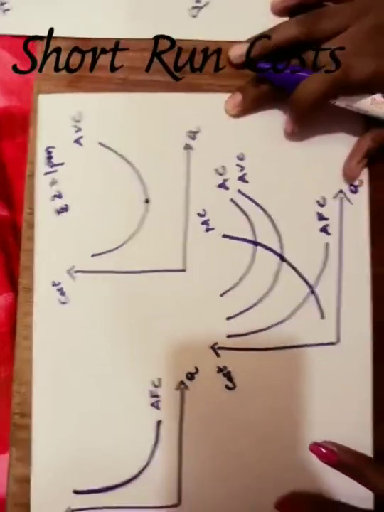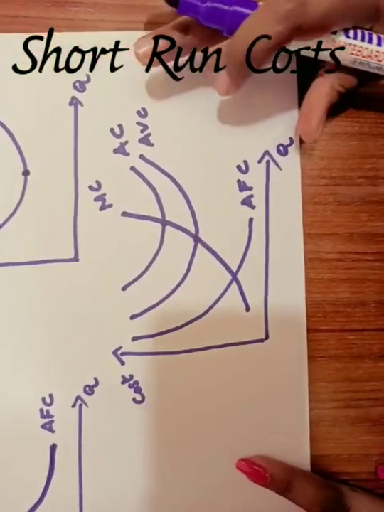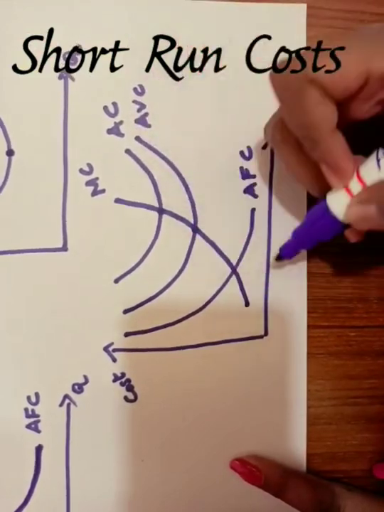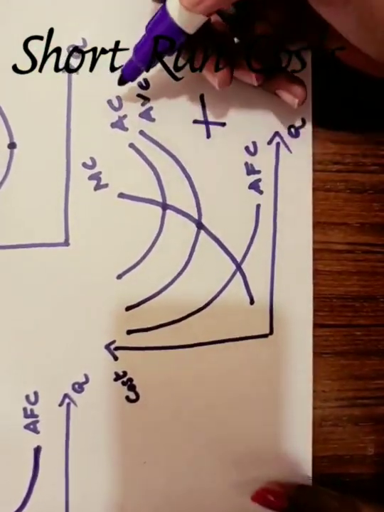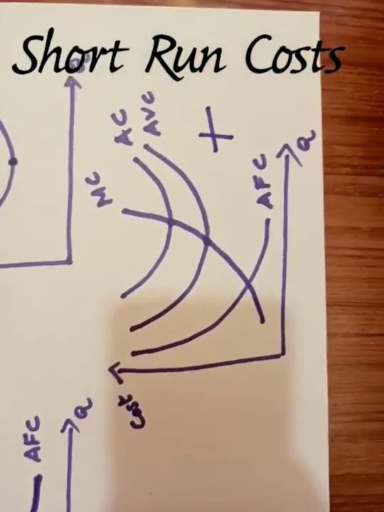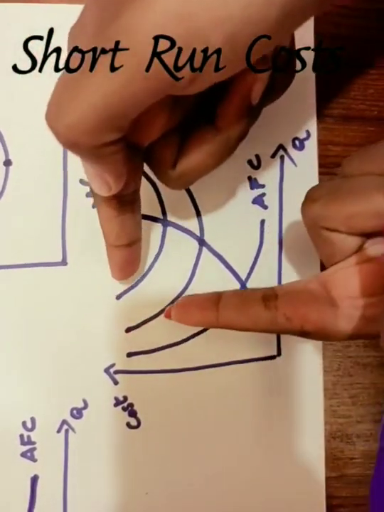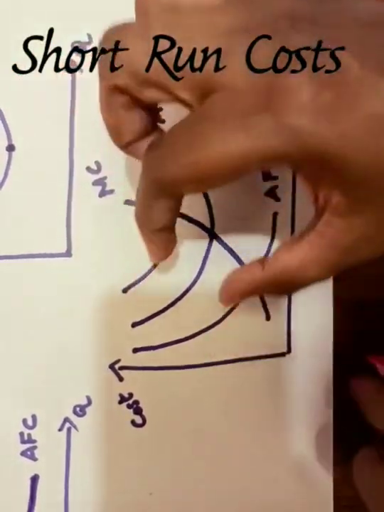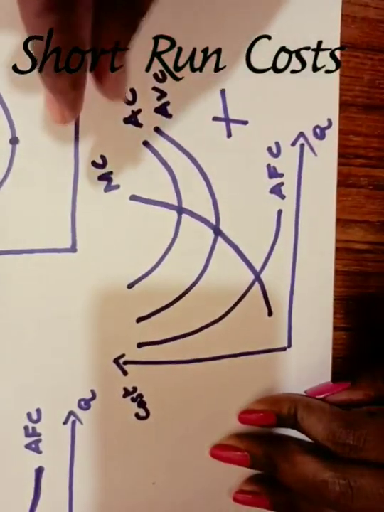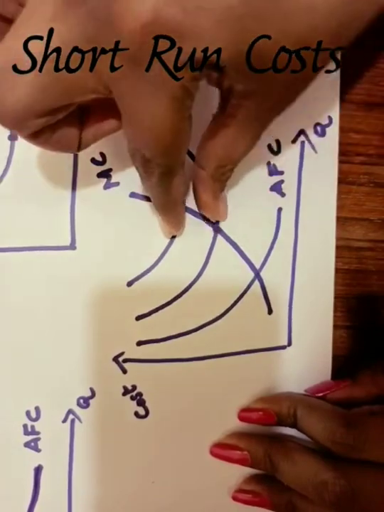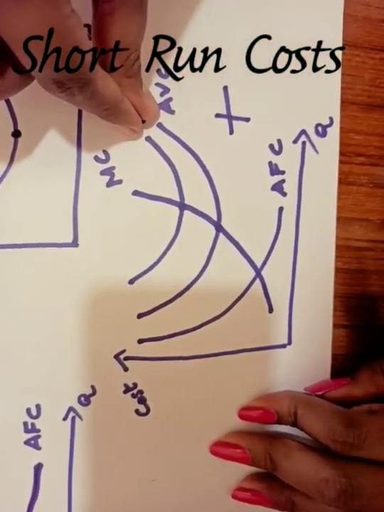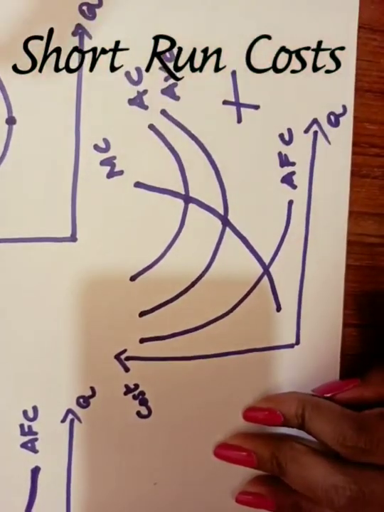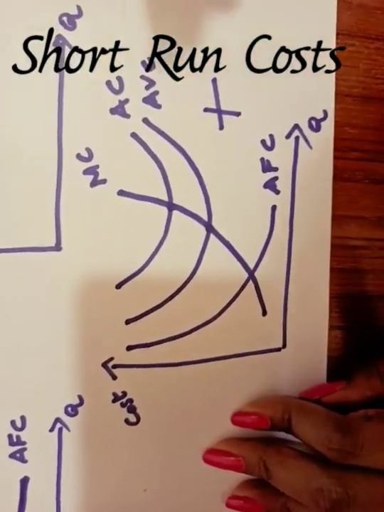And coming to ATC or AC, don't look at MC now. So here AFC, AVC and the summation of both, that is AC. And here you can see a very special feature: see this gap, it is getting reduced as you come here, but it will never intersect. It will come very close, but it will never intersect with each other. That is, as you increase the production, your cost is getting reduced.